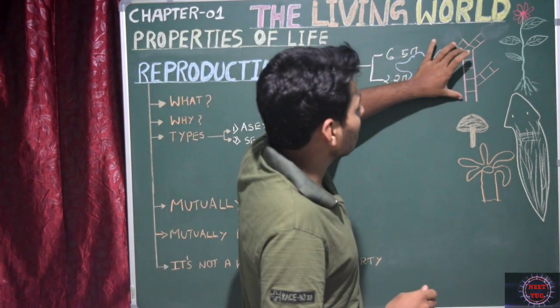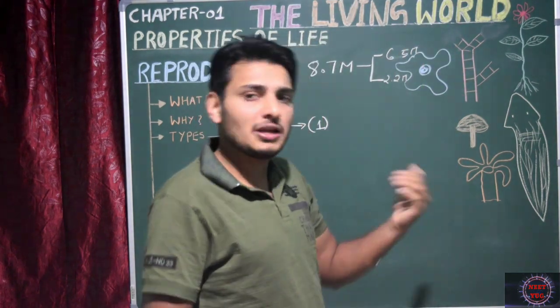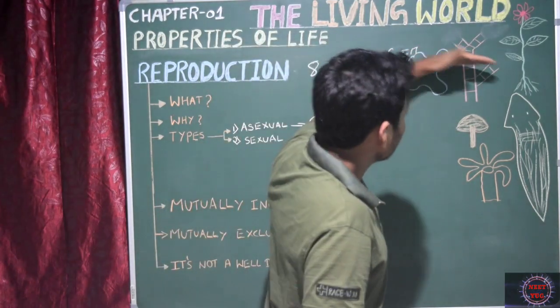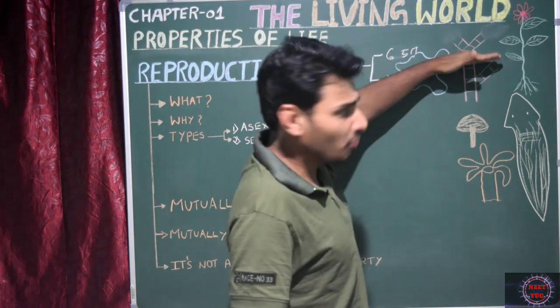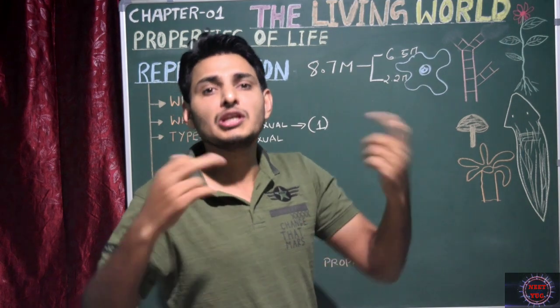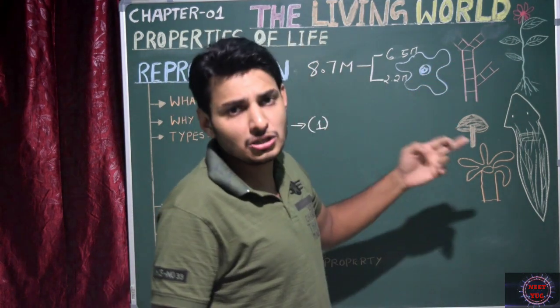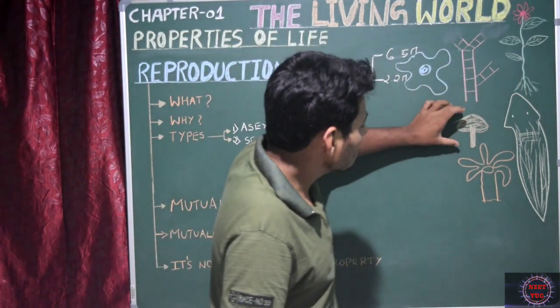Okay, whereas here the fungi is there. Fungi actually reproduce sexually as well as asexually. I am talking about asexual reproduction in fungi. If fungi divides, in the sense when they get split, obviously it's going to be two pieces, or two parts. Each part will develop into a new fungi. So this is called fragmentation in fungi. Even you see it in Spirogyra, that is an algae. Okay, and the other one is the mushroom.